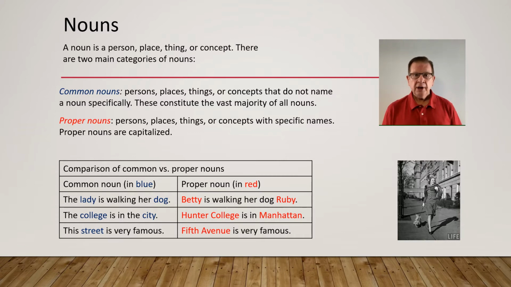The next one: the college is in the city versus Hunter College is in Manhattan. Here, the college and the city are given specific names and they are proper nouns. Next example: this street is very famous versus Fifth Avenue is very famous. In the second sentence, the street is named Fifth Avenue. Fifth Avenue is a proper noun.